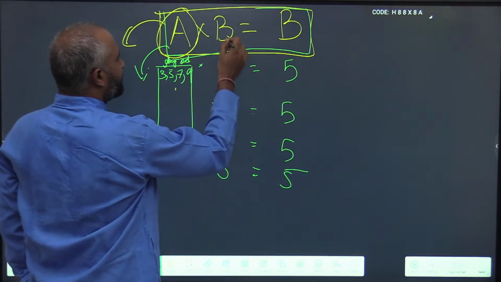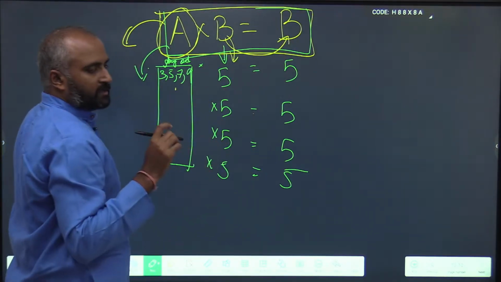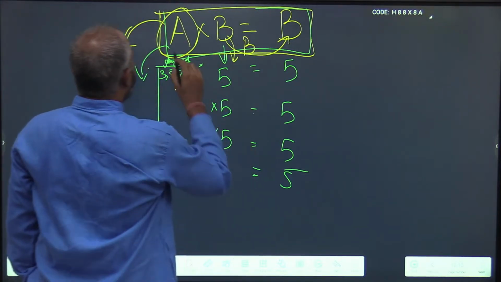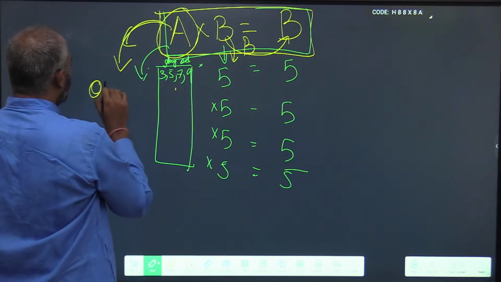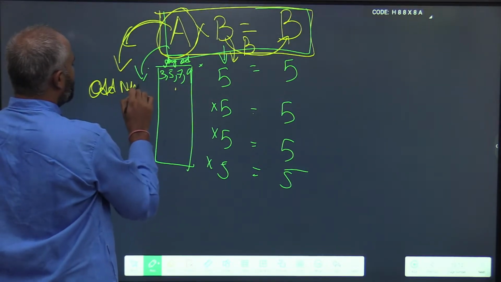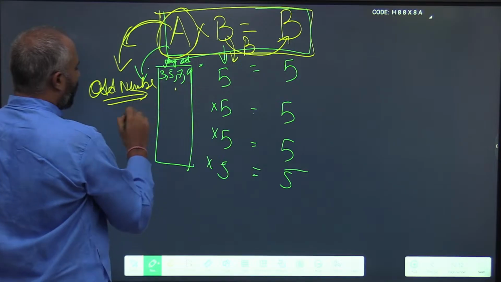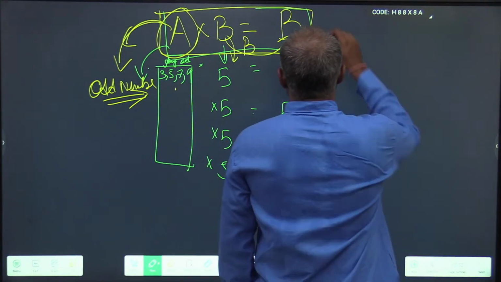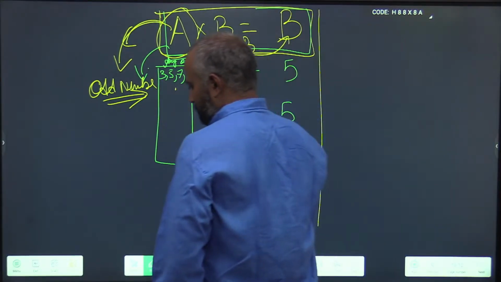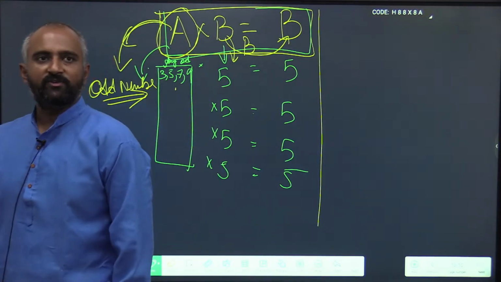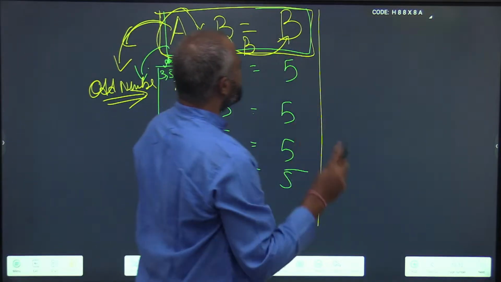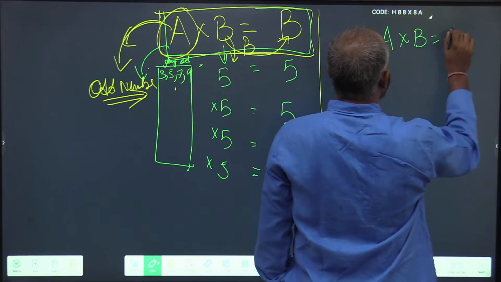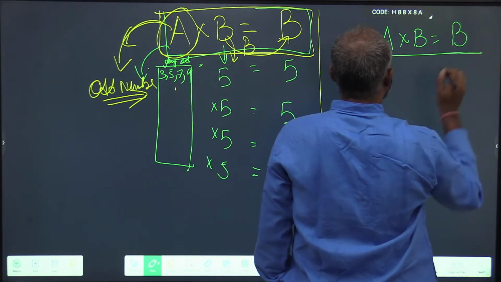B, the digit that is being repeated, is definitely 5, and A has the possibilities of an odd number. I hope this is clear. This is case 1. Now, the same thing can also happen: A into B is equal to B.